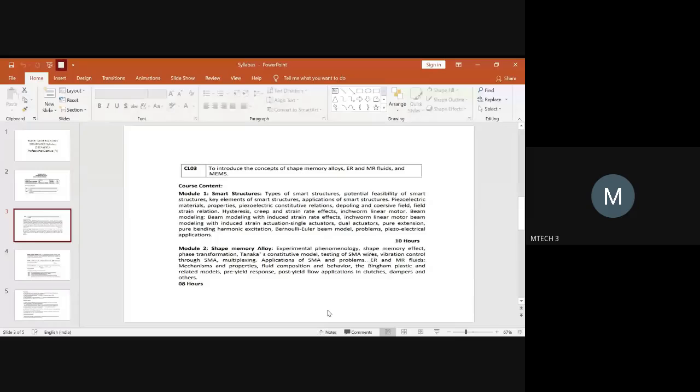Yes, ma'am. Mithun, yeah, now tell me. In shape memory alloy, what do you want to do? I will be doing the shape memory effect and phase transformation. Yes, ma'am. So I need to cancel the Bernoulli-Euler beam model, right? Yes, ma'am. So you want to go with shape memory effect and phase transformation.